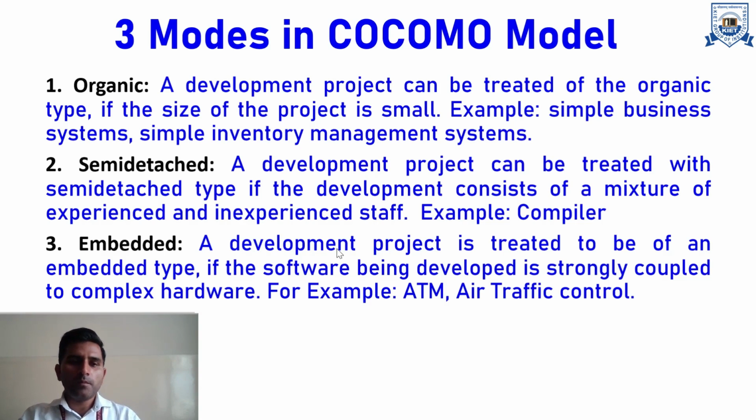Third one is embedded. A development project is treated to be an embedded type if the software being developed is strongly coupled to complex software. For example, ATM, air traffic control. So for simple business system, we have organic mode. For intermediate project, with a mixture of experienced and inexperienced staff, we have something like a compiler. And for complex application, we have embedded mode.